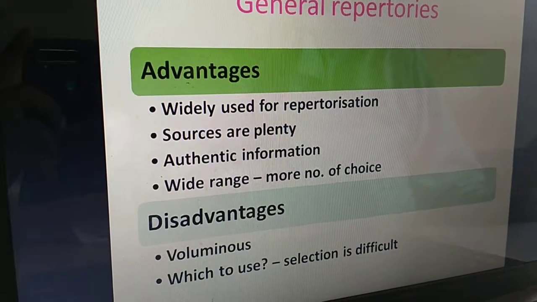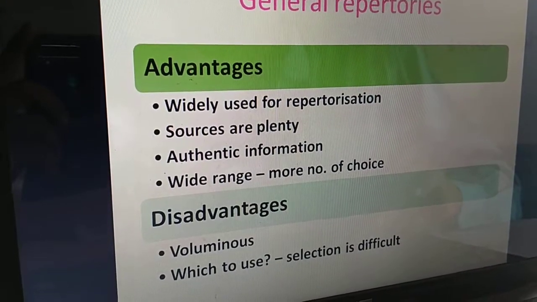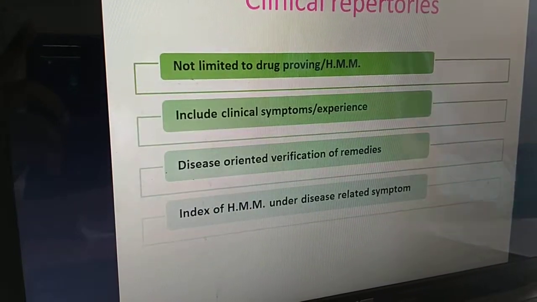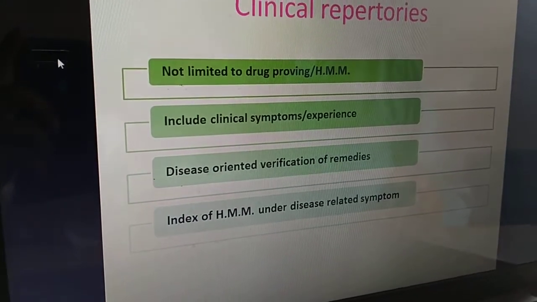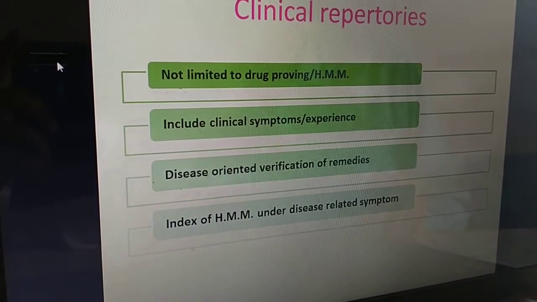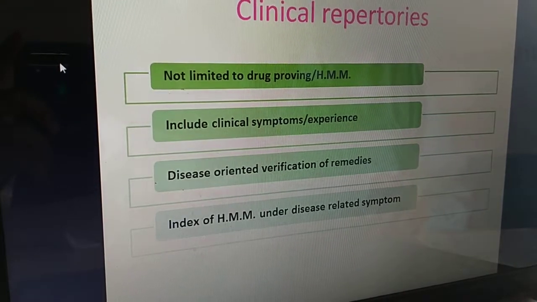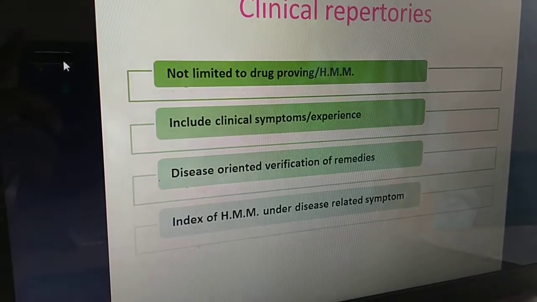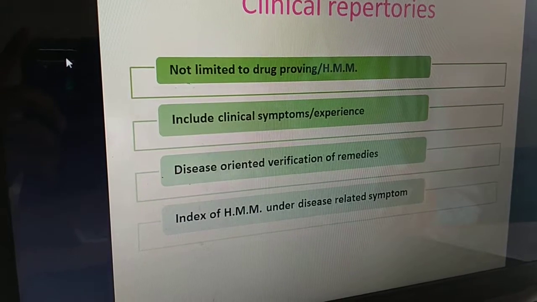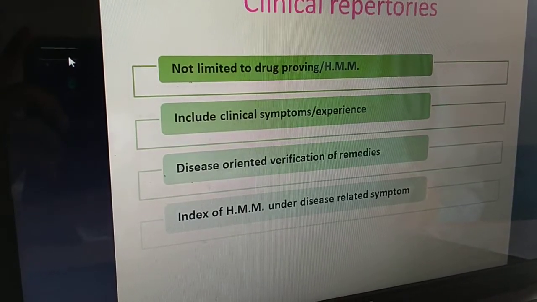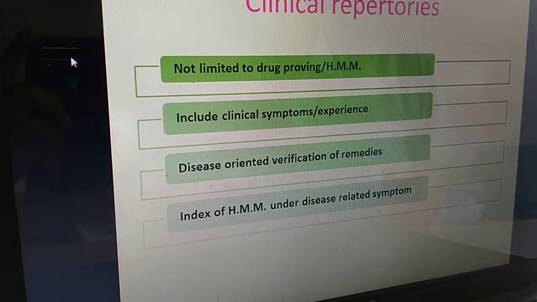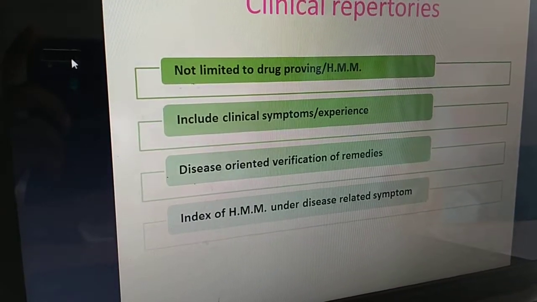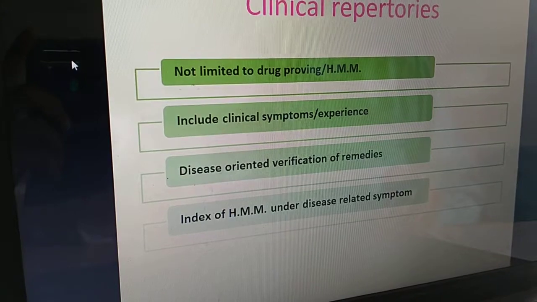Now, the second type depending upon the content is clinical repertories. Here, what does the word clinical mean? The word clinical refers to something which is not limited to drug proving, something which is not limited exclusively to homeopathic materia medica.